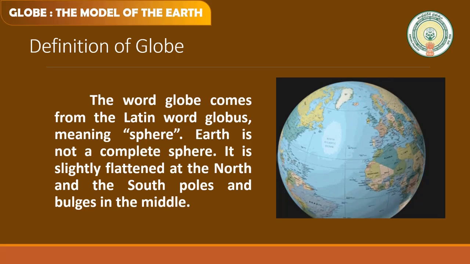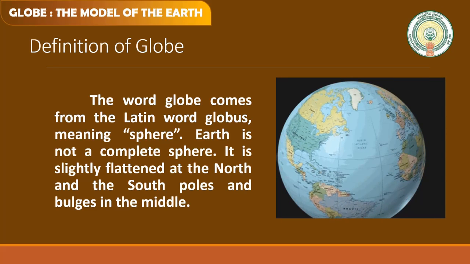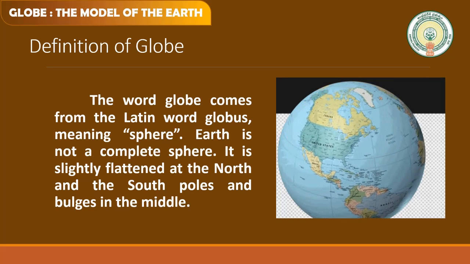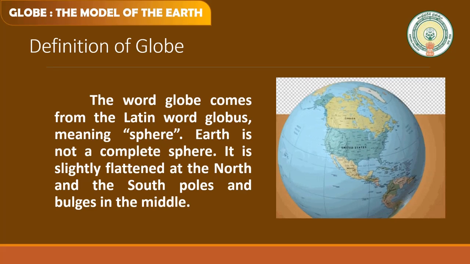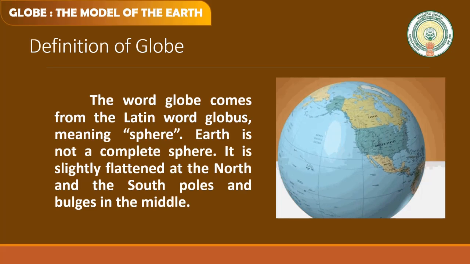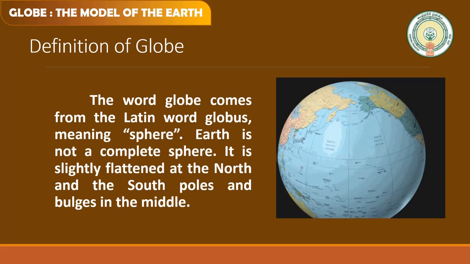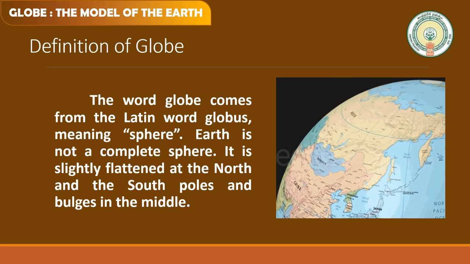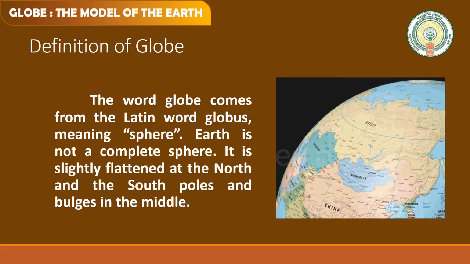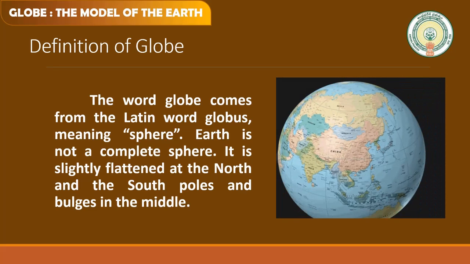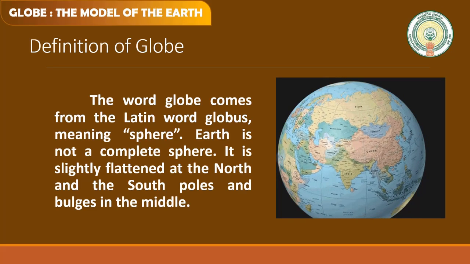Now, the definition of the globe. The word globe comes from the Latin word globus, which means sphere. Earth is not a complete sphere. It is slightly flattened at the north and the south poles and bulges in the middle.